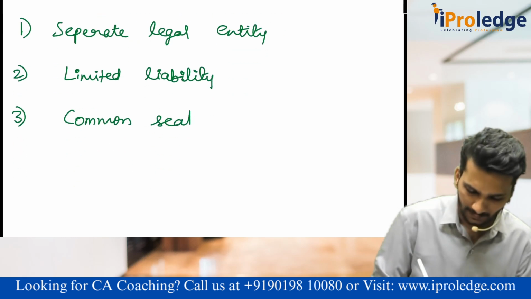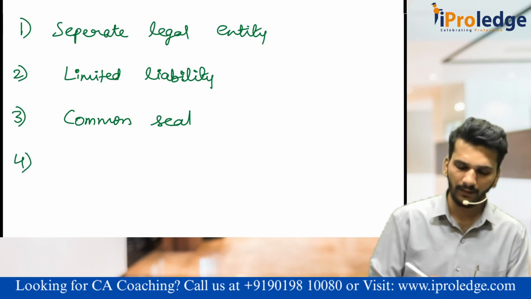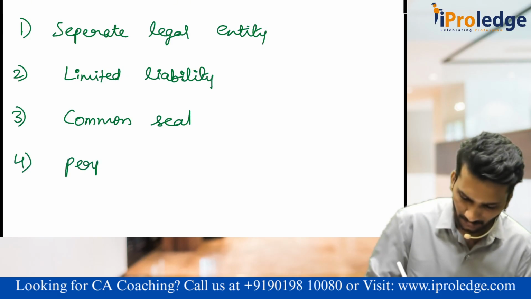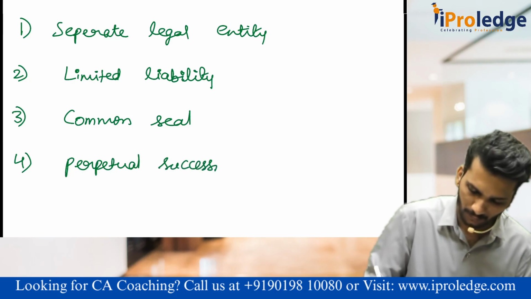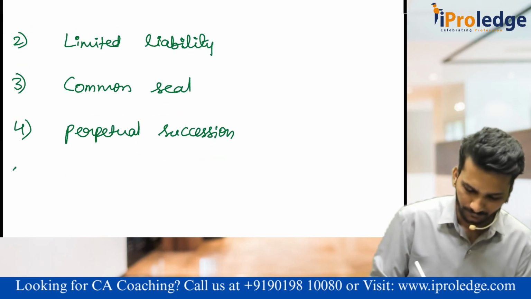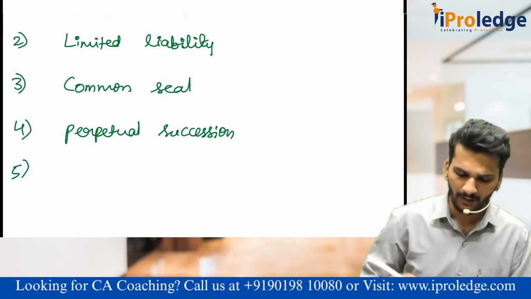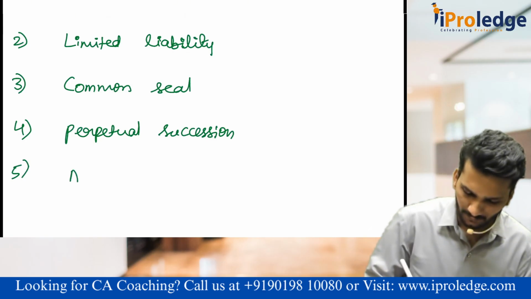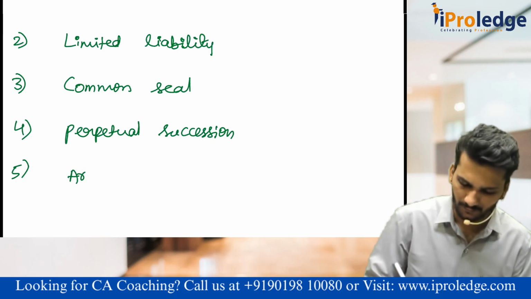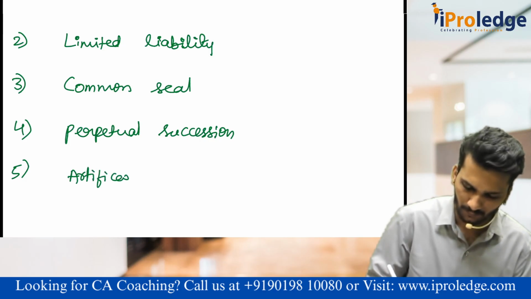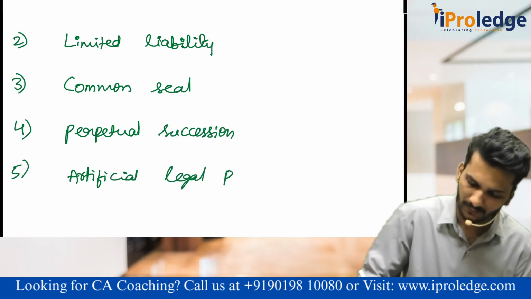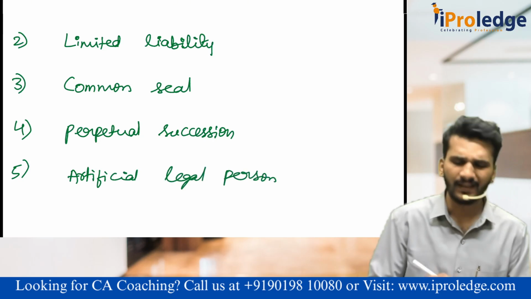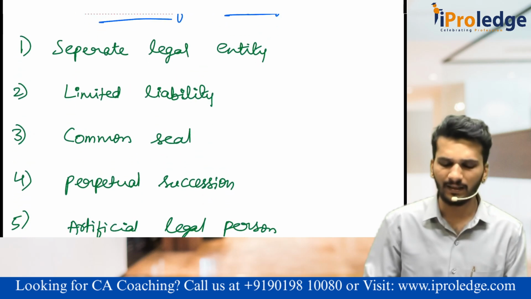Then perpetual succession. Then it is an artificial legal person, etc. There are other features also.